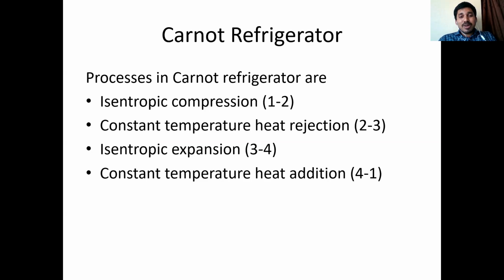Without changing its temperature, heat has to be added from surroundings, from cooled space to system. When heat is added at constant temperature, that is called as isothermal heat addition. When heat is added, volume automatically increases. So that's why we call it as isothermal expansion. These are four different processes what we have in Carnot refrigerator.